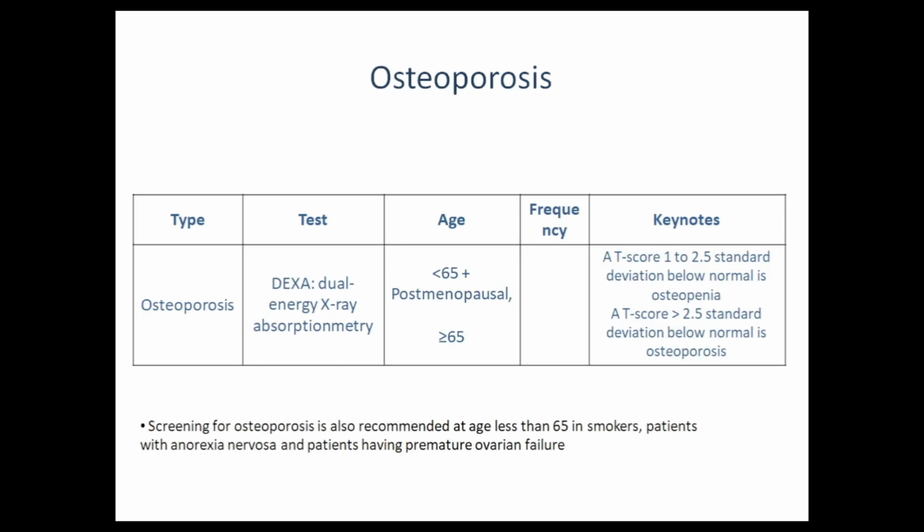After that comes osteoporosis, and the test of choice for osteoporosis is DEXA scan. By DEXA scan, I mean dual energy X-ray absorptiometry. There are two types of conditions for age: postmenopausal women with age less than 65, and age greater than 65. It gives us findings with a T-score. A T-score of 1 to 2.5 standard deviations below normal is osteopenia, and a T-score of greater than 2.5 standard deviations below normal is osteoporosis.